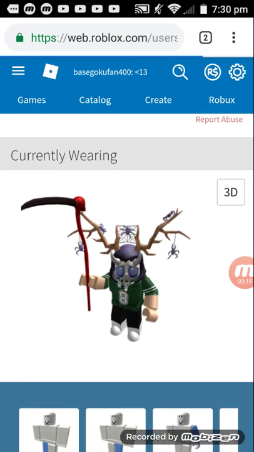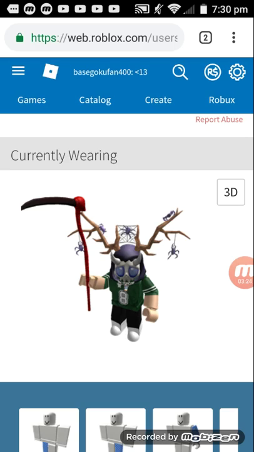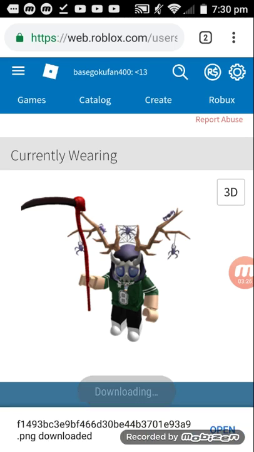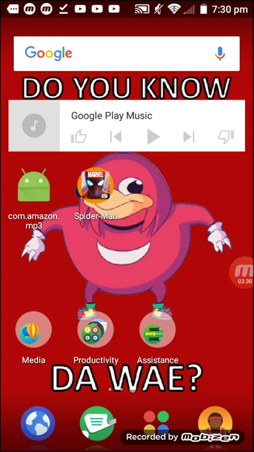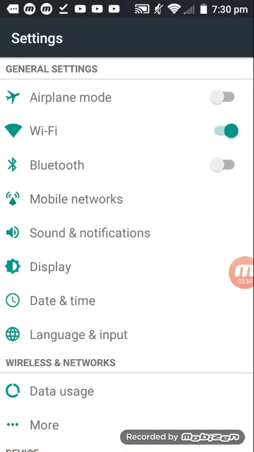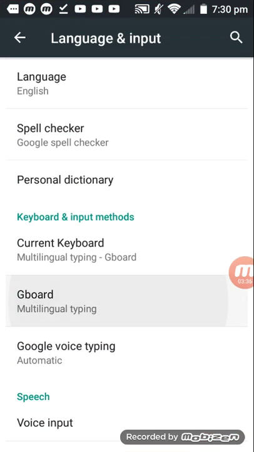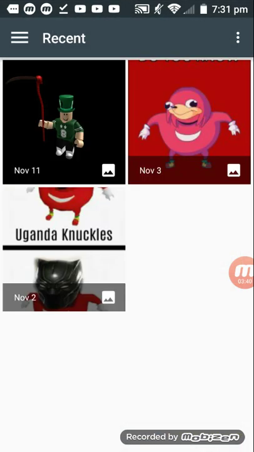Then you hold down your avatar, and you download the image, open it up, and then you go back to your settings, language and input, same stuff. But if you go to theme, you click my themes. You should have your picture of your Roblox character.